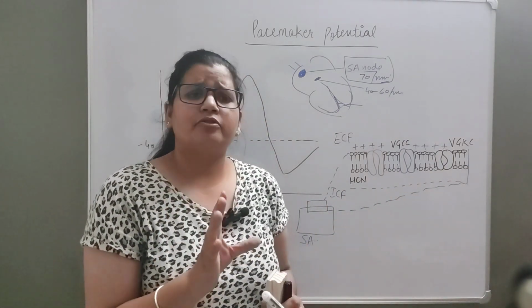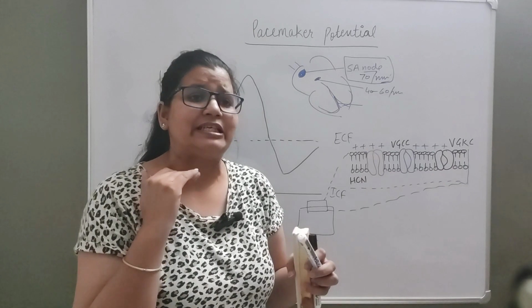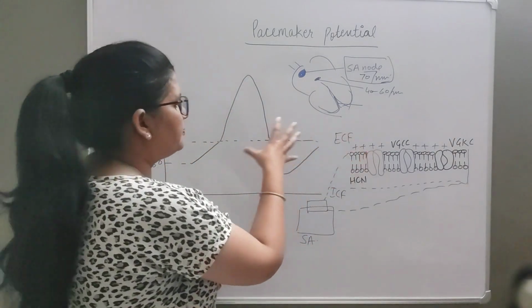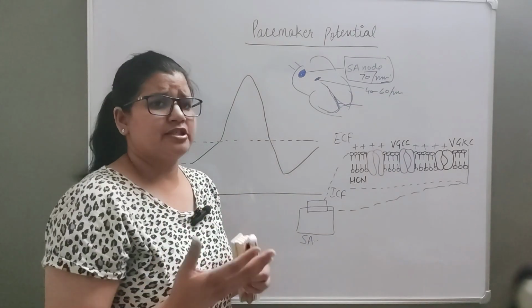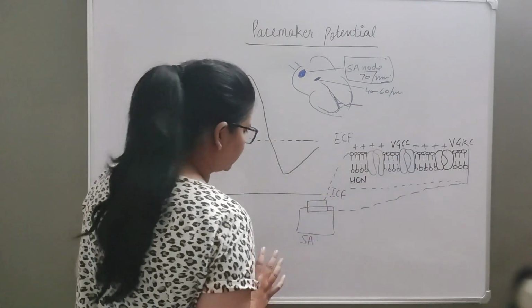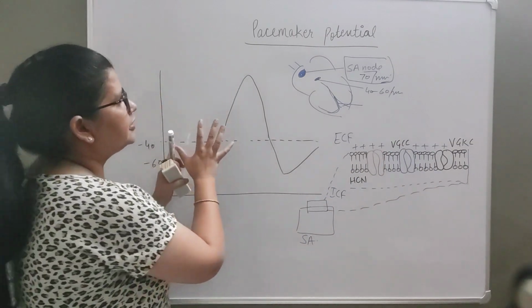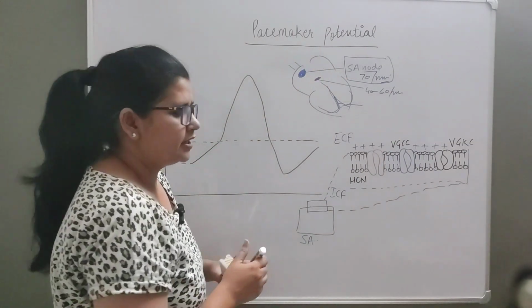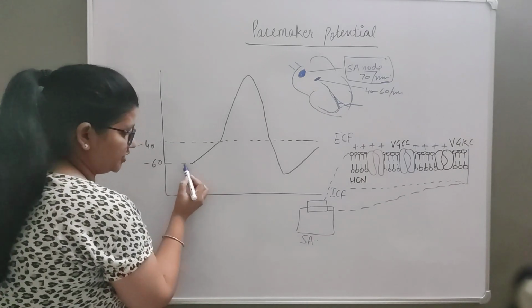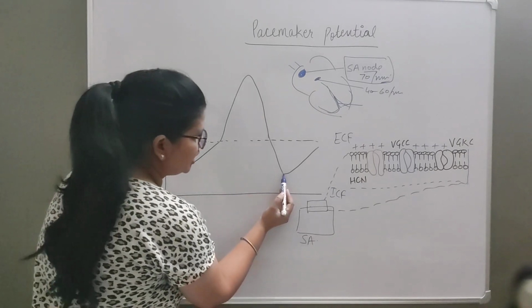So whenever we talk about action potential, we are talking about the inside potential change. Okay, fine. So we will be plotting the action potential always in any tissue. So we'll start with the resting membrane potential. Now, when we talk about pacemaker potential in SA node, there is no fixed resting membrane potential we can see. Okay, can you see this?